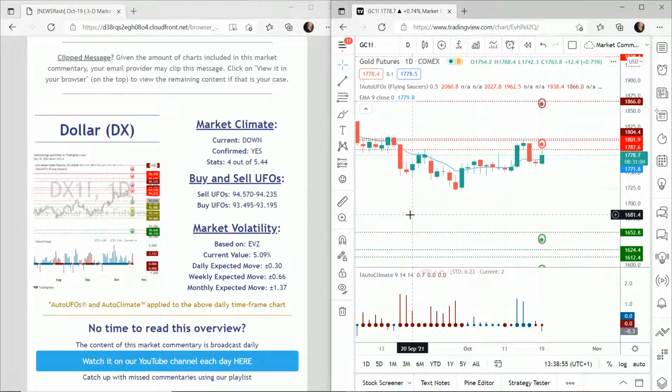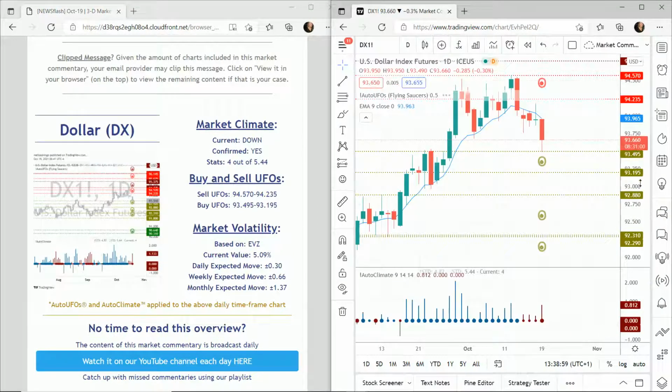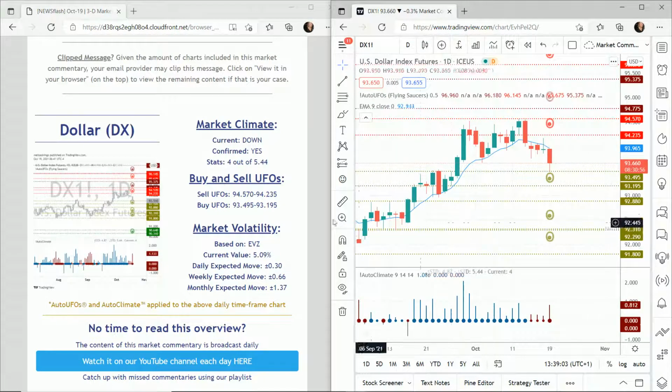Now the US dollar is responsible for about 80% of transactions worldwide every day. So be aware of it. If you trade it or not, be aware of what it does because it will impact most other markets. Now with the US dollar, we have a confirmed downwards climate, a thick red dot here, so probability downwards.